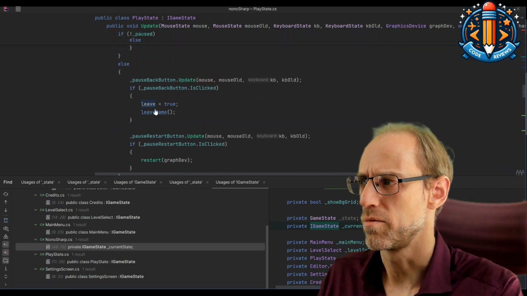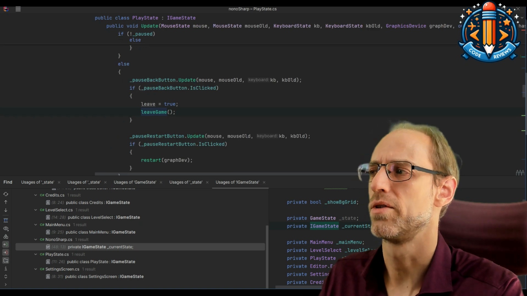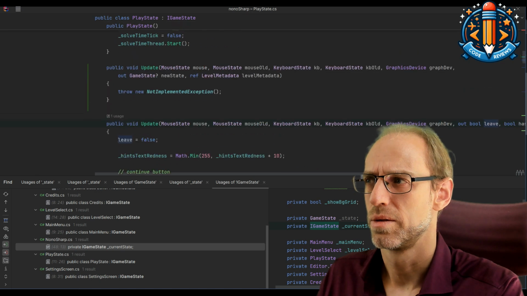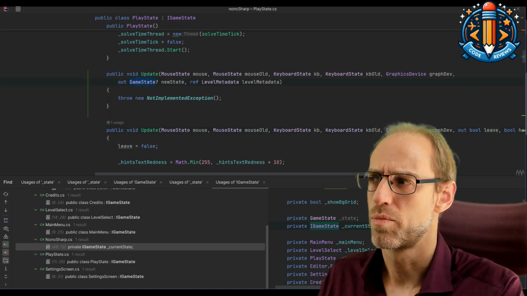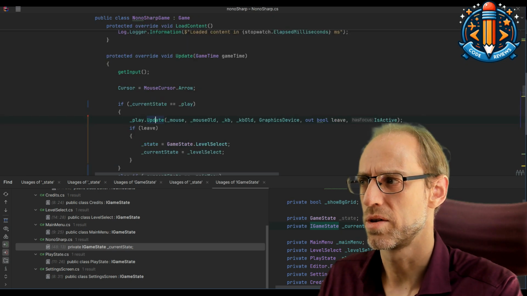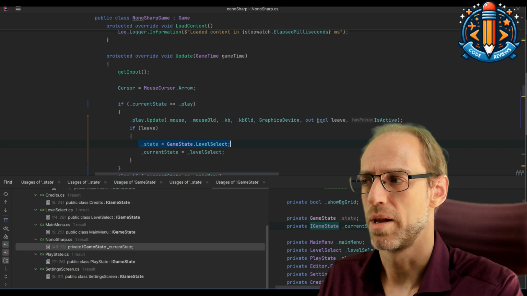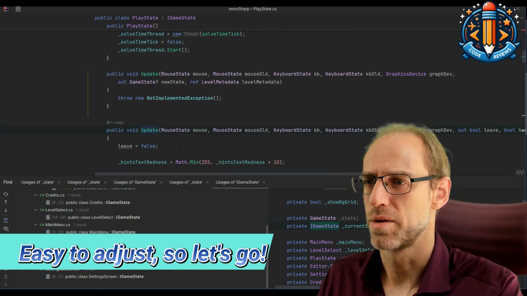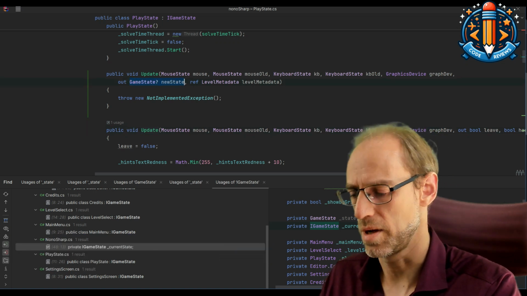What does leave game do if you return true here? Reset some stuff. Okay. So if we had this out parameter, like in the version above, we could probably set that as well, because we know that if this is true, the state is the level select we want. Which means on these update methods we could just replace that out bool leaf with the game state.